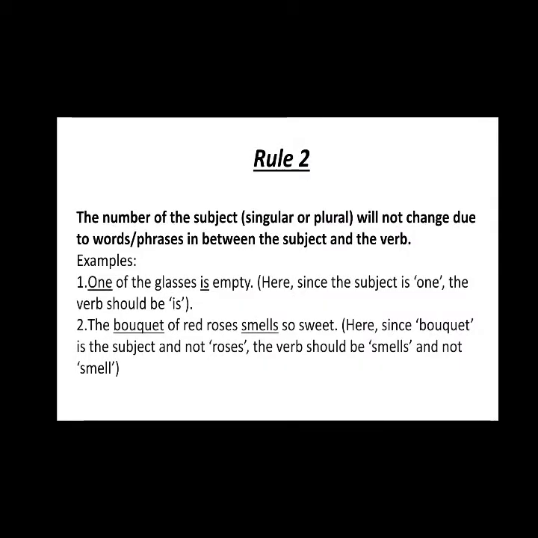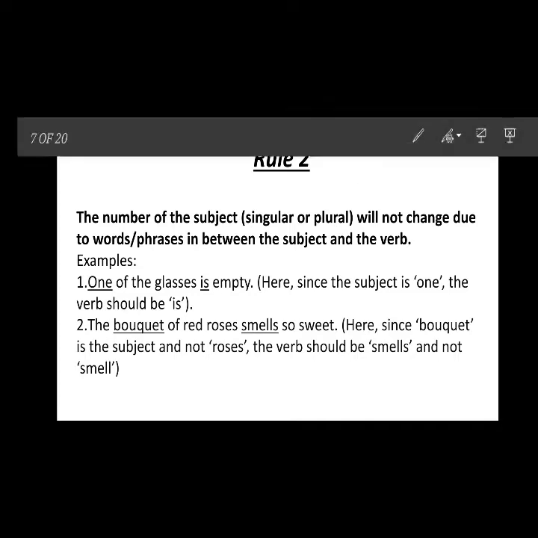The second rule is that the number of the subject will not change due to words or phrases in between the subject and the verb. It means the subject number should not change according to the words between the subject and the verb. For example, one of the glasses is empty. We are not considering the glasses, because this is a word between the subject and the verb. It's not our subject.